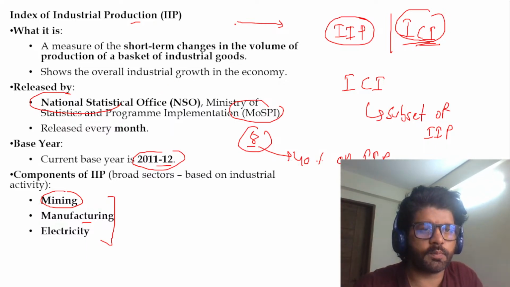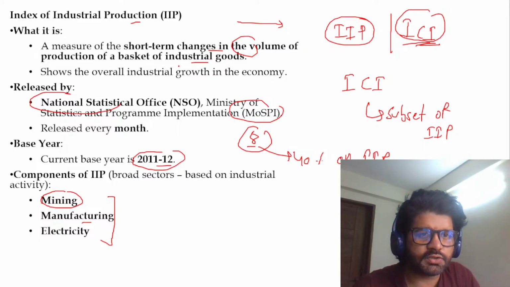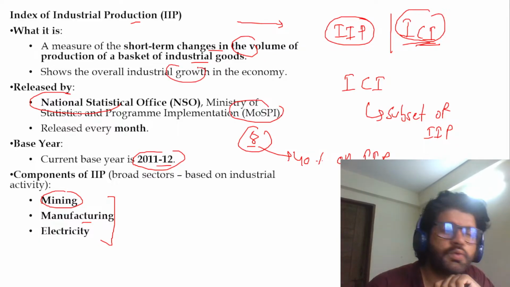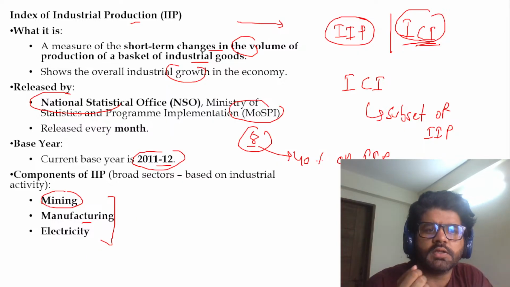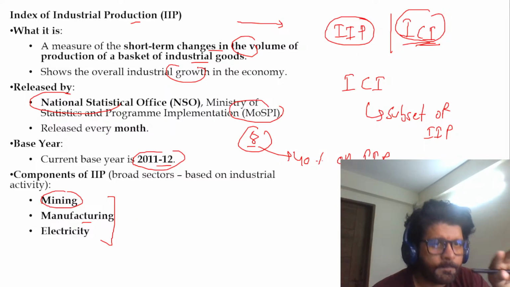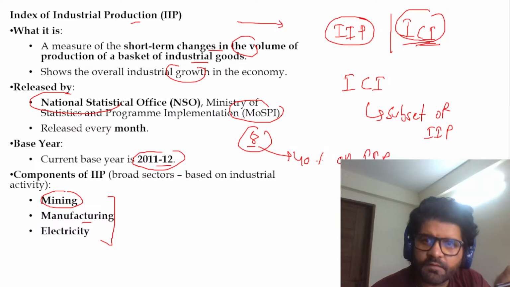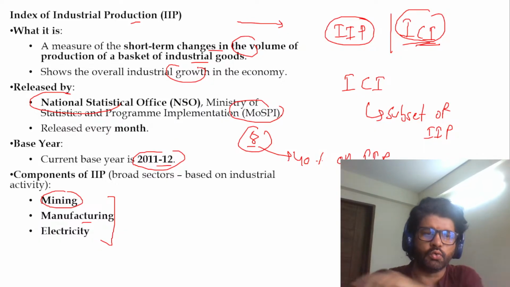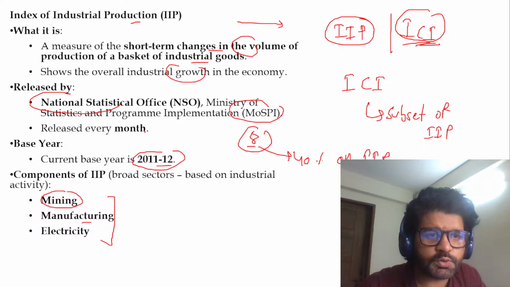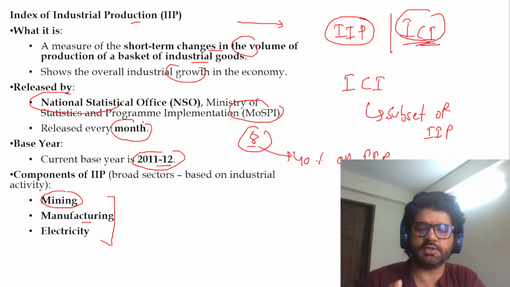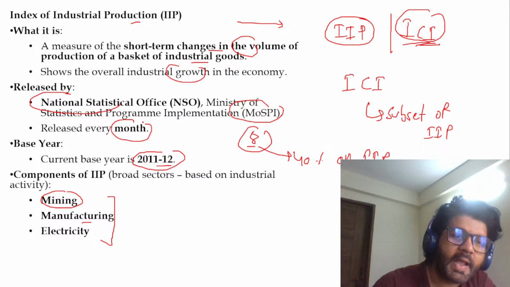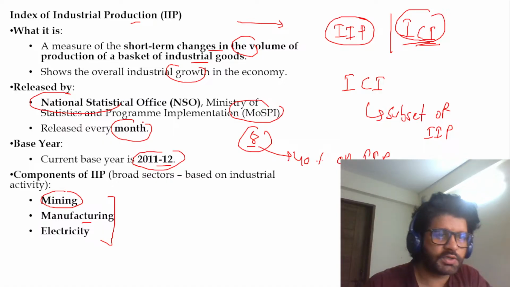So what is the Index of Industrial Production? Short-term change in volume of goods. What has happened? And it shows the industrial growth. This current article which we'll talk about, you will see, is an optimistic article. But then we have to see some data, and via that we'll also see the index of 8 core industries. Cool. And when is it released? What are the things which are important from exam perspective? Is it released monthly, annually, biannually, biennially? So these words are important.